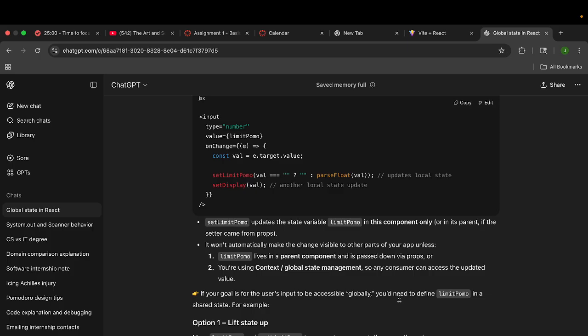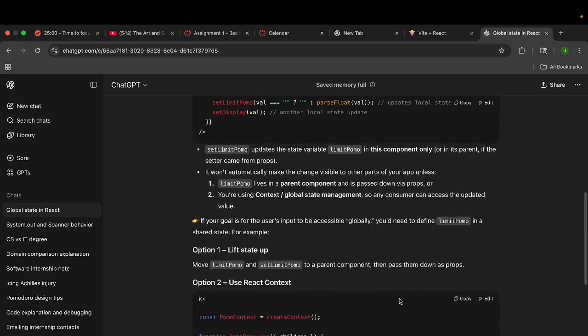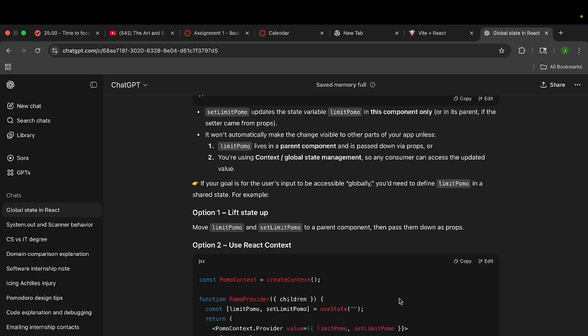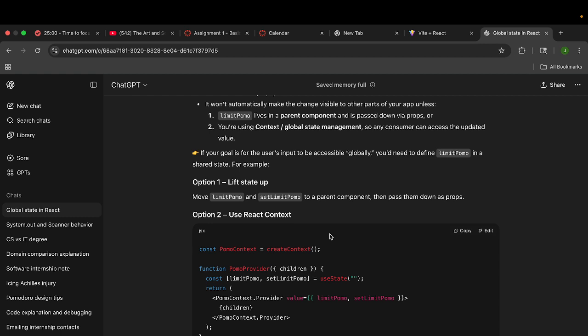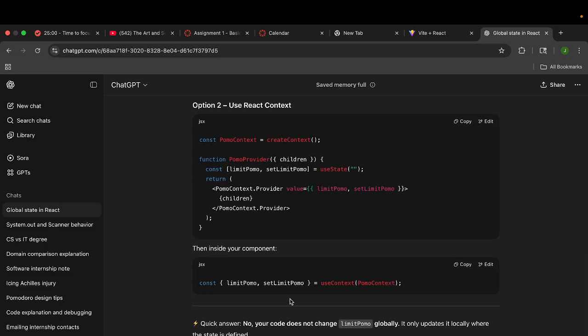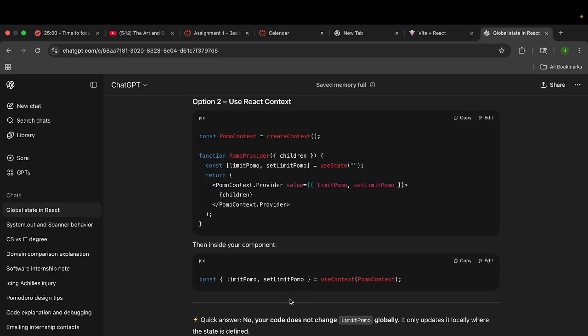If your goal is for the user's input to be accessible globally, then you need to define it in a shared state. For example, lift state up, move limit POMO and set limit to a parent component, then pass them down as props. Const, so we POMO context is equal to create context function POMO provider children const limit POMO is equal to use state POMO. This is all over my head. Oh my gosh. Then inside your component, const limit POMO, set limit POMO.